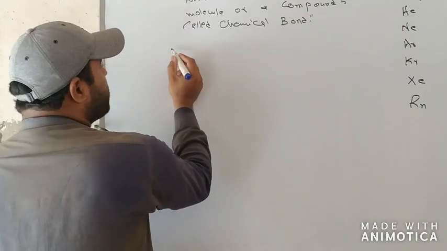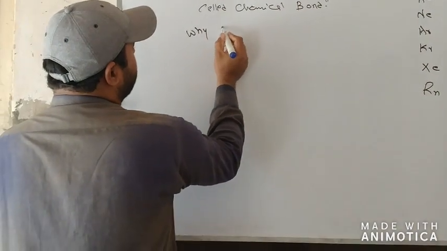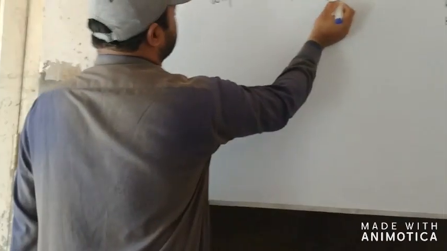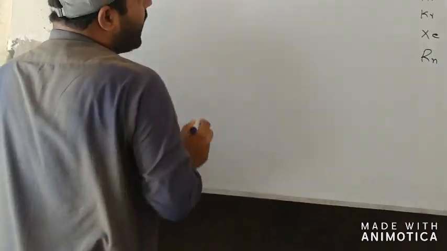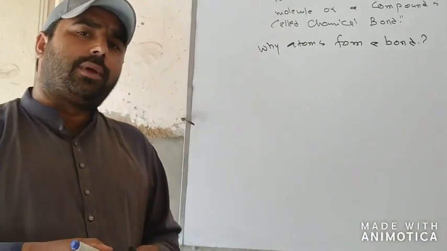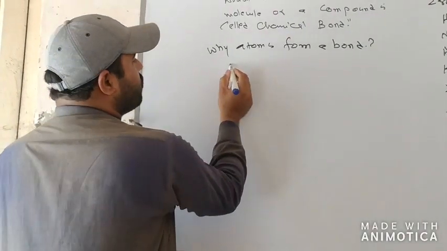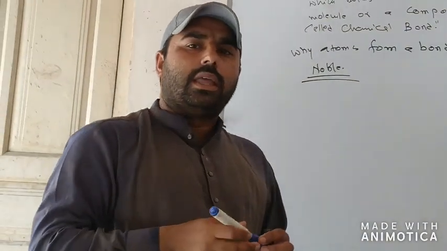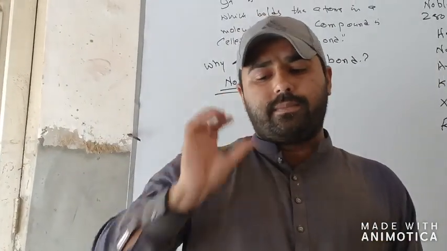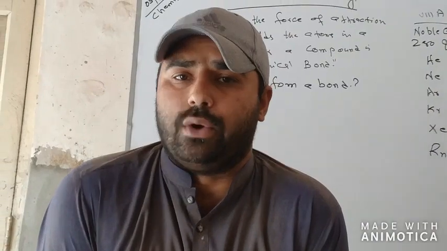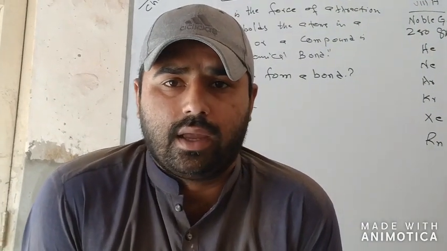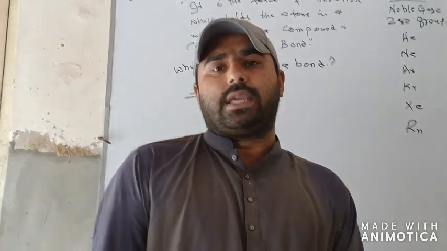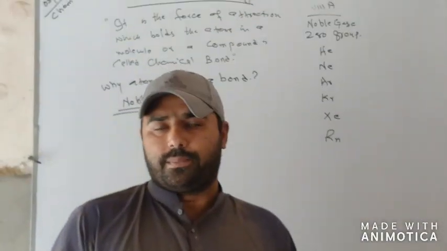Why do atoms form a bond? The question is that. Every atom in the periodic table wants to be a noble by losing its energy and becoming a stable form.